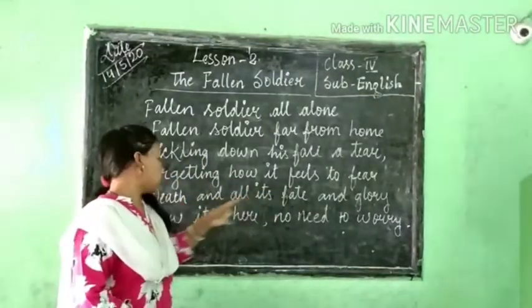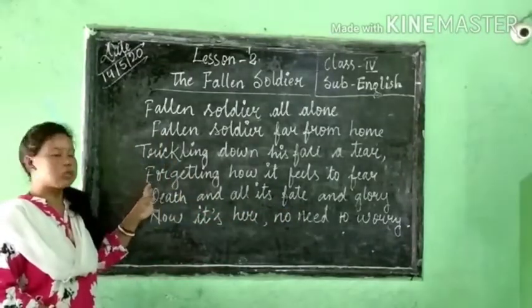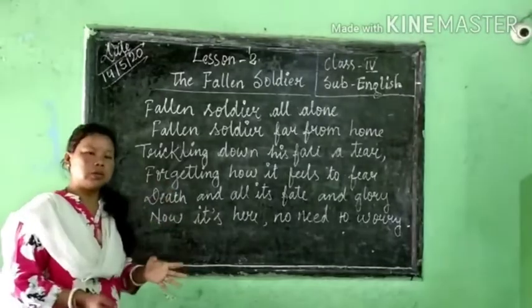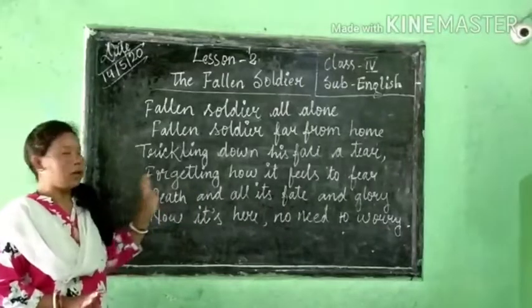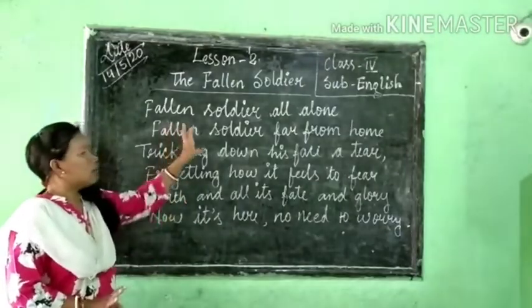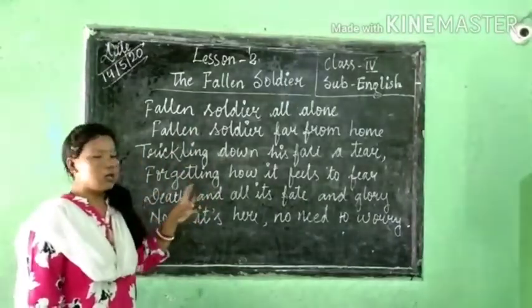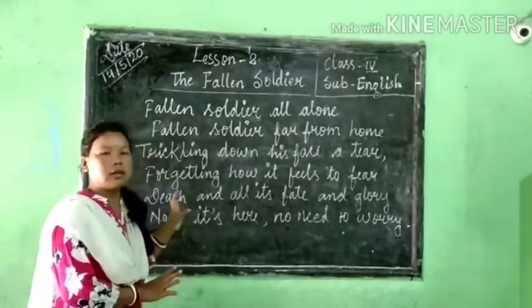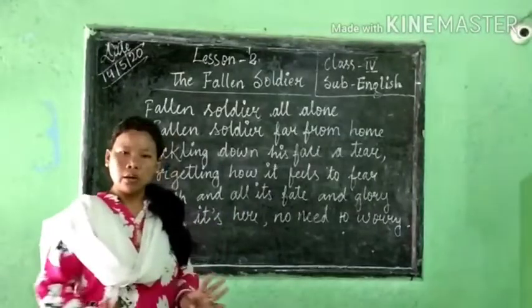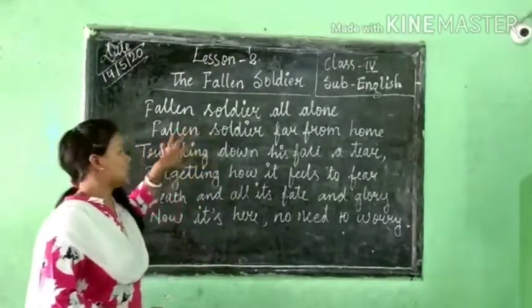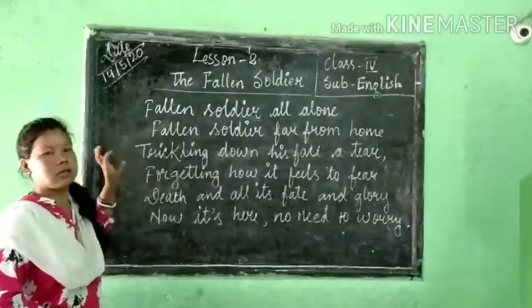Death and all is fate and glory, now it's here, no need to worry. So the poet is telling us that this soldier is already going to die. That is why there is no more fear in him and no more worry. He has fallen all alone, tears are coming from his eyes, and his death is already near. He is going to die, so he has no fear and no more worry. Did you understand this stanza? This is the first stanza. Now we will learn about the second stanza.